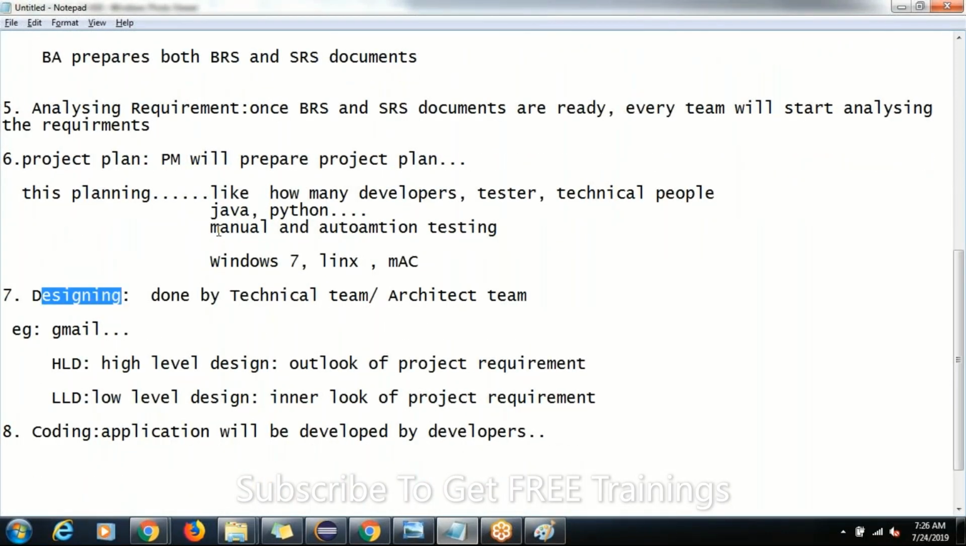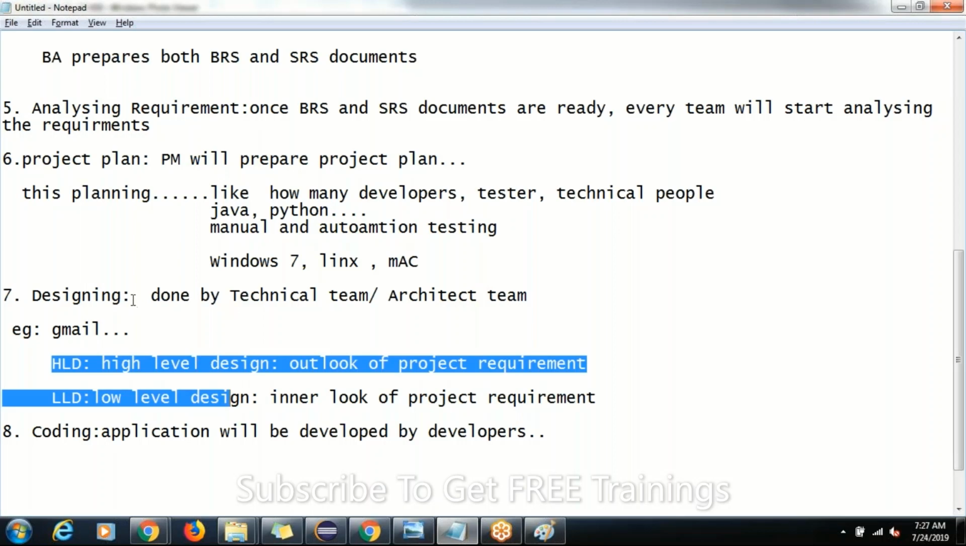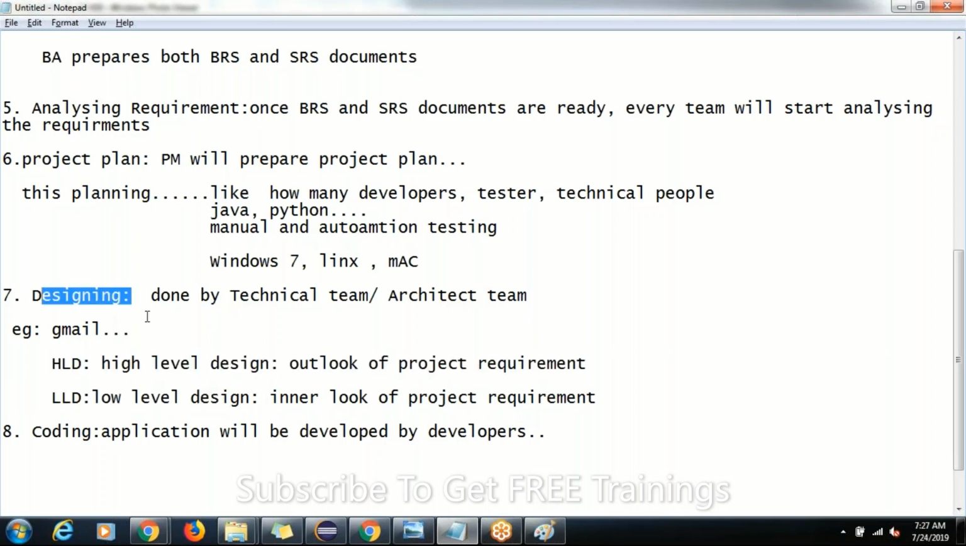And now the next part is designing. Once the project plan is done, the next part is designing. See, designing is done by whom? Designing is done by the technical people or the architect team. What is the main agenda of this person? It is to prepare how the outer look of a project looks like and how the inner look of a project looks like. That everything will be designed by the designing team.